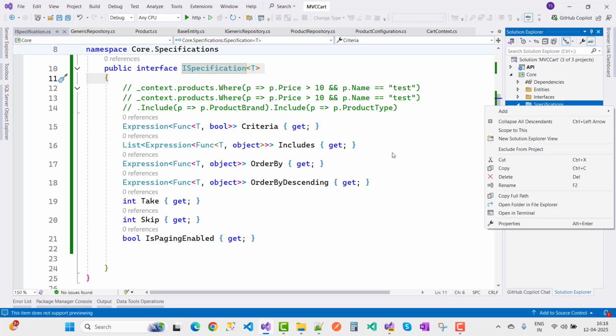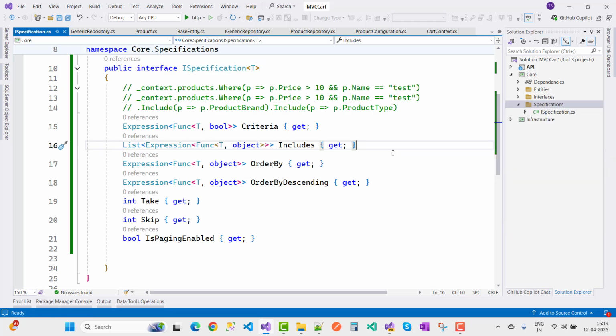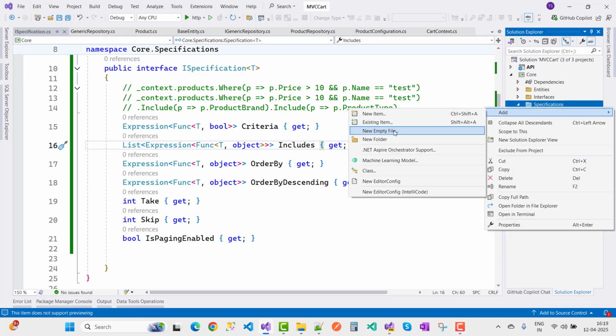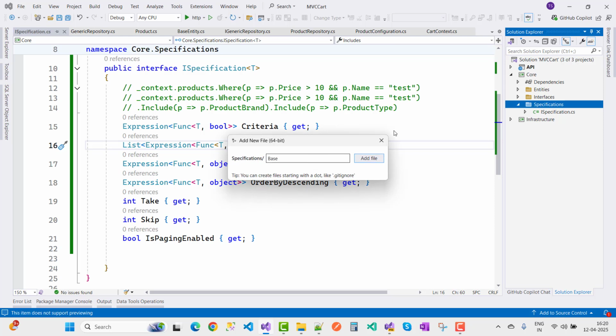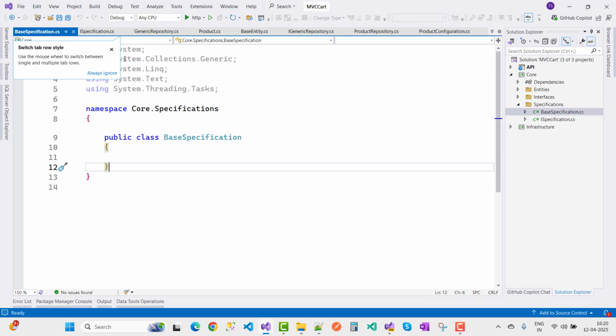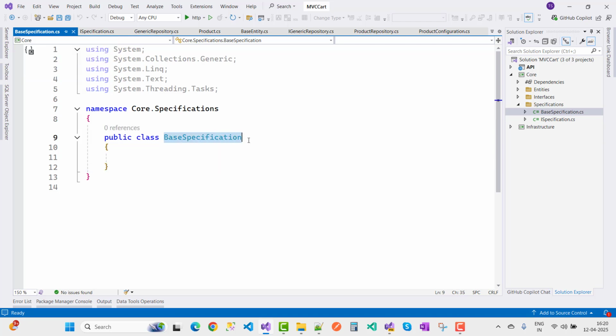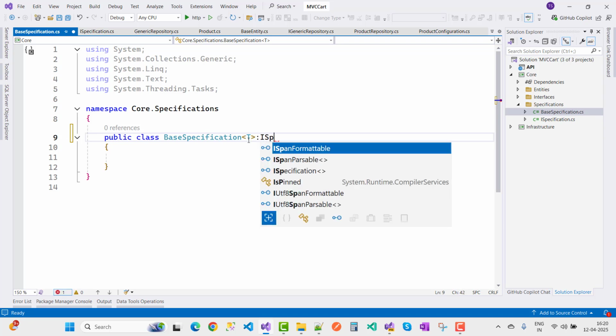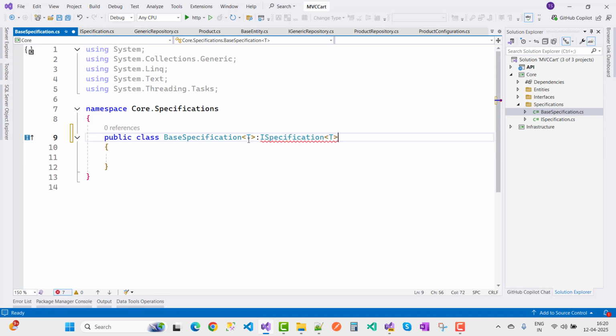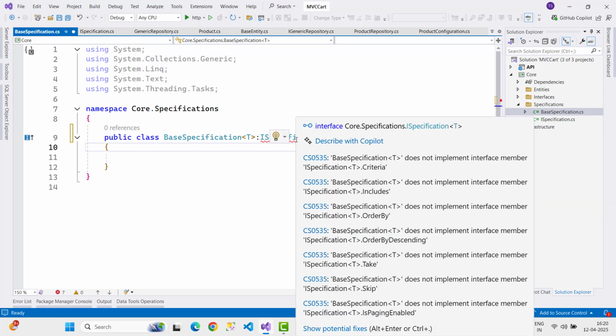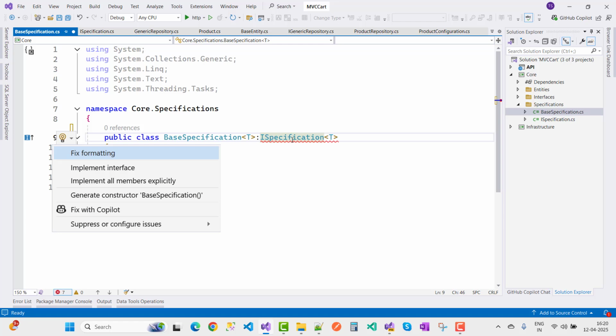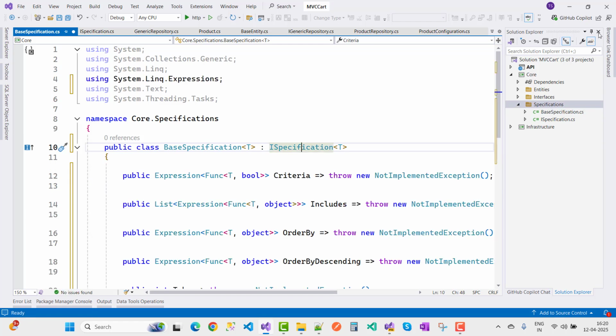So you can use it here, that is your BaseSpecification class. Now I want to use BaseSpecification here. In the BaseSpecification.cs file, we have BaseSpecification of type T, which is inherited from ISpecification of type T. In ISpecification we have some properties, so implement the interface.